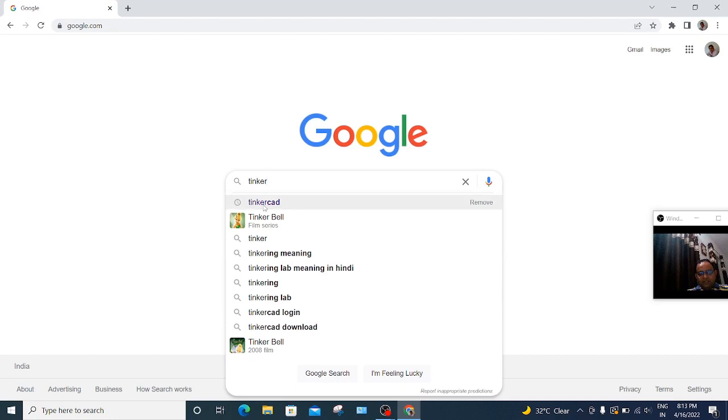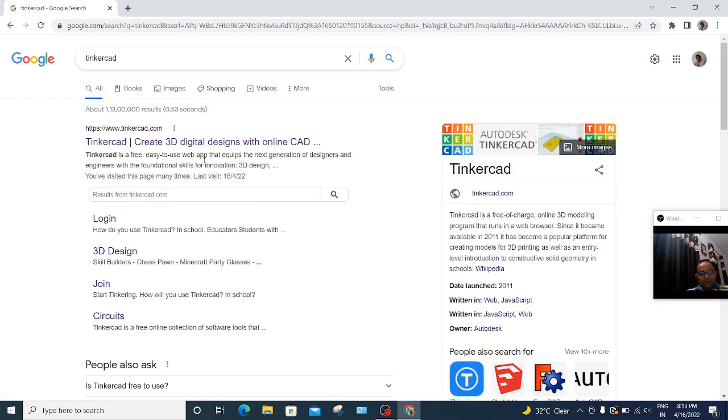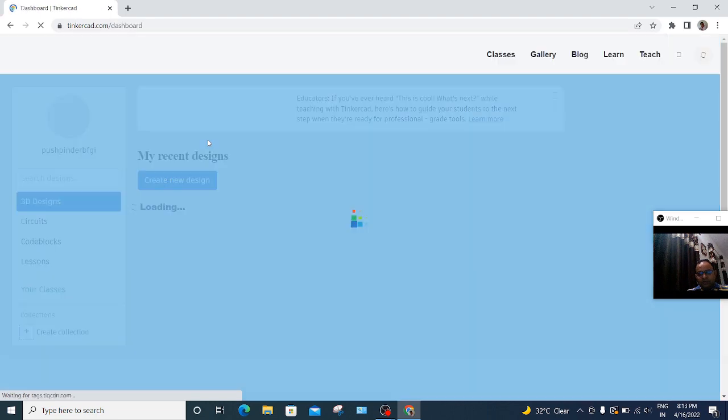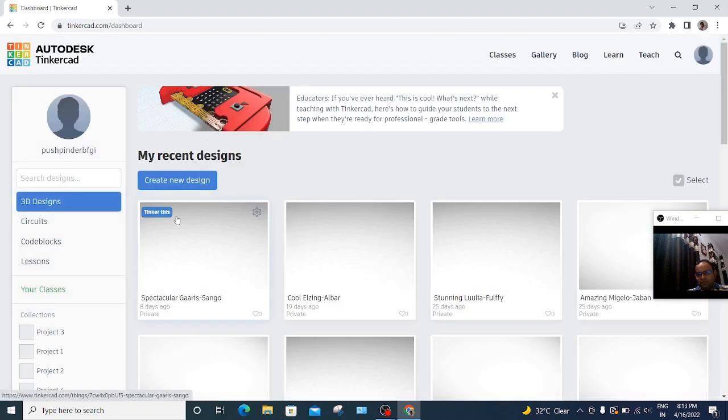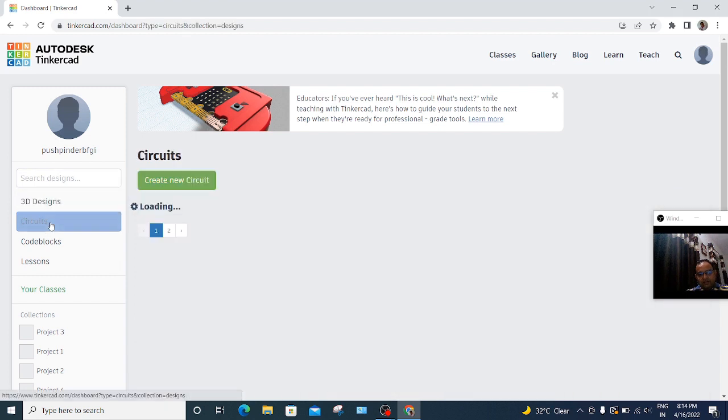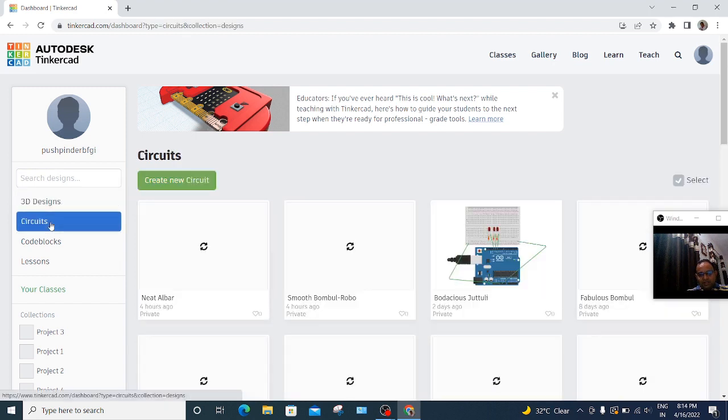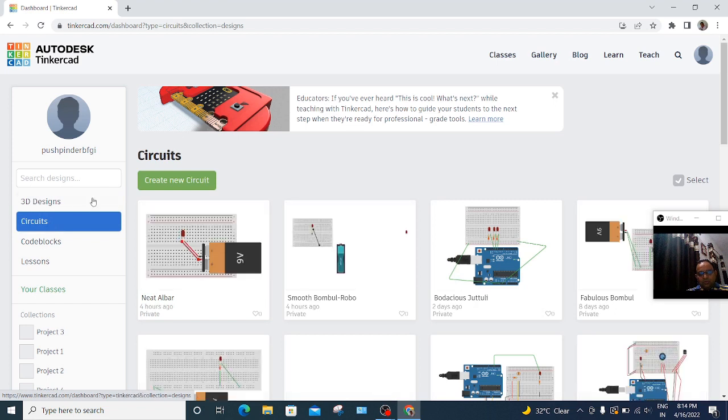So we will begin with Tinkercad. Just type Tinkercad on Google. This is the simulation software where you will get everything free of cost. You can test your circuits here and then employ them on hardware. You can open it using your Gmail account or create your own account. Then we have to go to Circuits, and here we will create a new circuit.